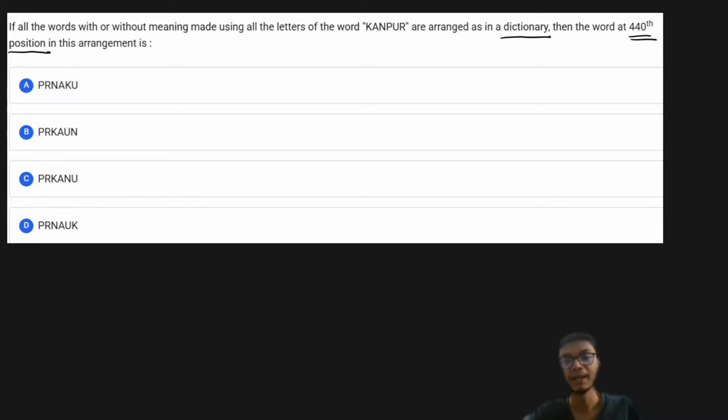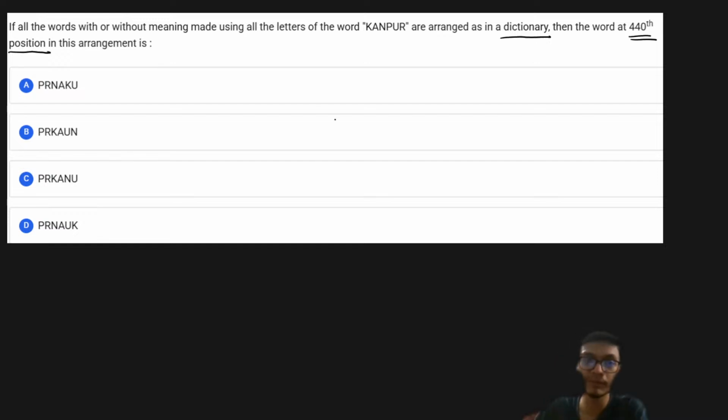Please make sure that whenever you have these kinds of questions, it is not necessarily that the word must have a grammatical meaning. It might not have a meaning, but what you have to do is arrange the letters alphabetically, as if it is arranged in a dictionary. If you have ever come across a dictionary, which I know you haven't, because these days students are more into typing the answers in Google and getting their meaning. But in earlier days, when I was a kid, I used to look for the word's meaning in the dictionary. In that dictionary, you search for a word by its starting letter, and then you find all the words in alphabetical order.